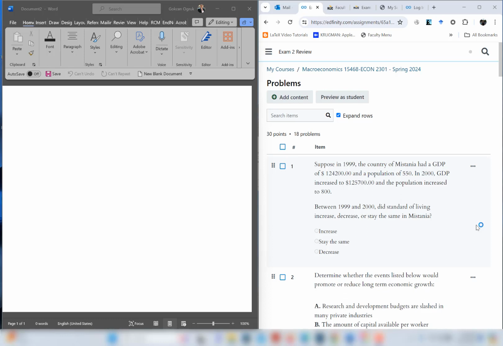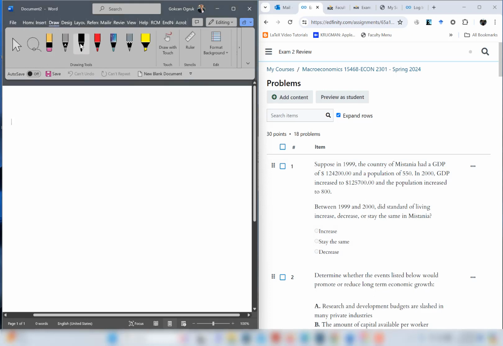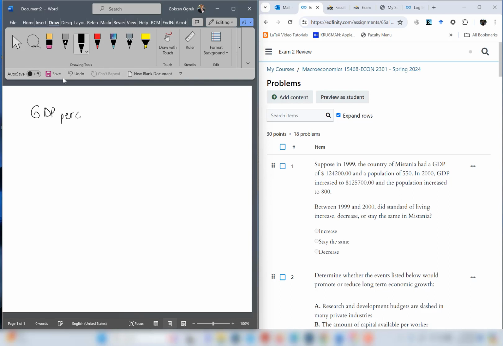Suppose in 1999, the country of Mistania had a GDP of 124,200 and a population of 550. In 2000, GDP increased to 125,700 and the population increased to 800. Between 1999 and 2000, did standard of living increase, decrease, or stay the same? For standard of living, what we know is that it's going to increase if GDP per capita increases. In this case, let's calculate GDP per capita for 1999 and then we calculate for 2000.